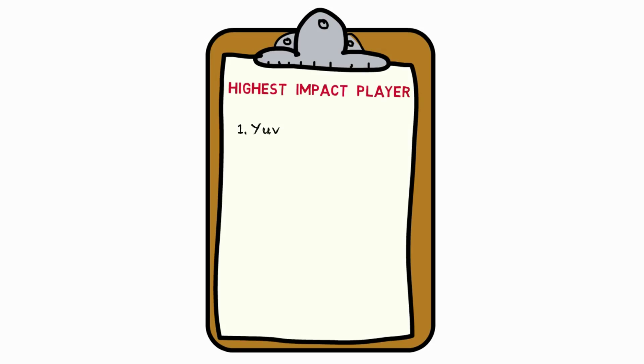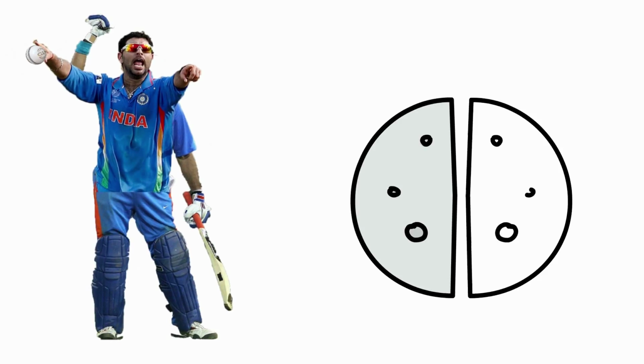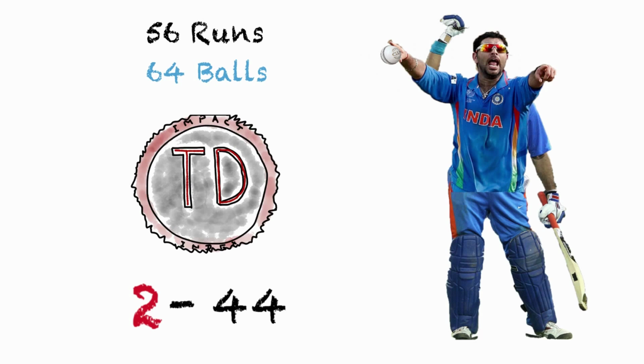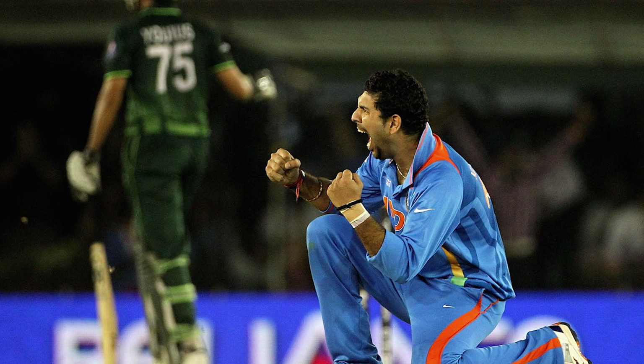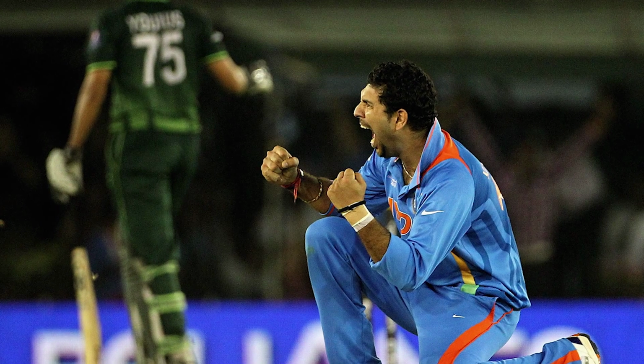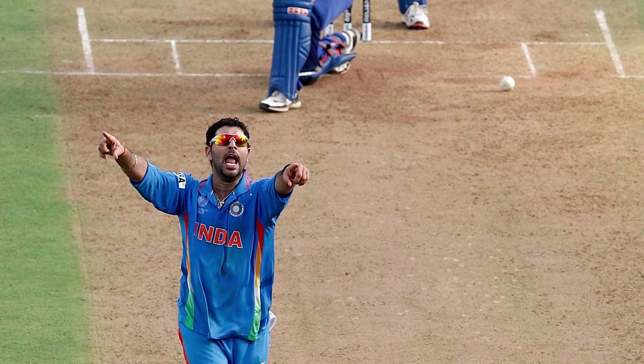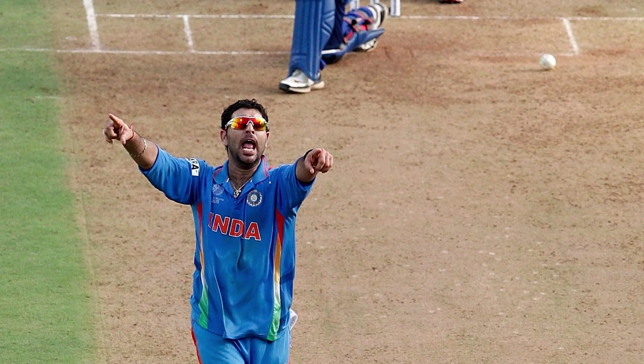Yuvraj Singh was the highest impact player of the tournament, an immaculate all-round performance from him, with his bowling actually playing an almost equal role as his batting on a match-by-match level. He got a tournament-defining performance for his 56 of 64 balls at a critical stage of the quarter-final against defending champions Australia, and for his 2 for 44 in the same game. Even though he did nothing of note with the bat in the semi-final and the final, his bowling was consistent right through, his 4 wickets in both innings testimony to that.